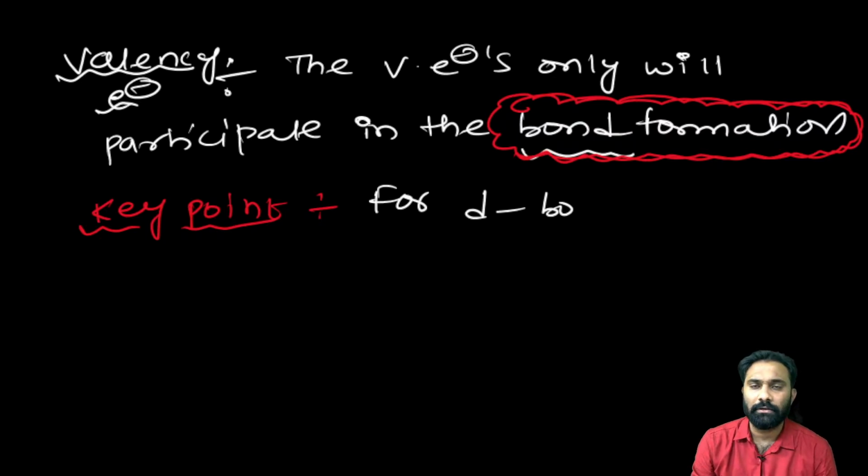Yes, I will complete all the chemistry chapters of 11th and 12th by the first week of October. Whatever the chapters are for the mains, I will finish them by the first week of October. From the first week of October we will start the revision, and again the revision session will start.